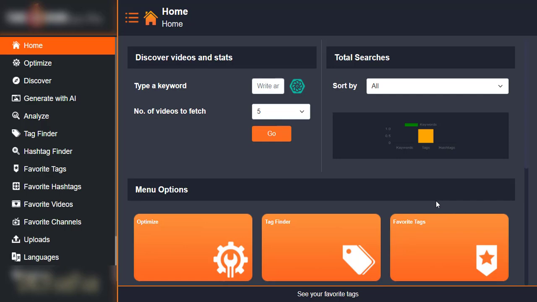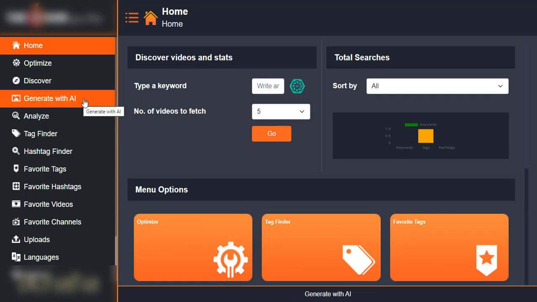I'm going to be showing you this particular tool that can actually help you rank your YouTube videos on the first page. This tool works with ChatGPT Premium, whereby it can help you do different things like optimization of your content, or if you want to discover videos for a particular keyword, videos that are already ranking on a particular keyword, then you copy their keywords so that you yourself can rank as they rank.